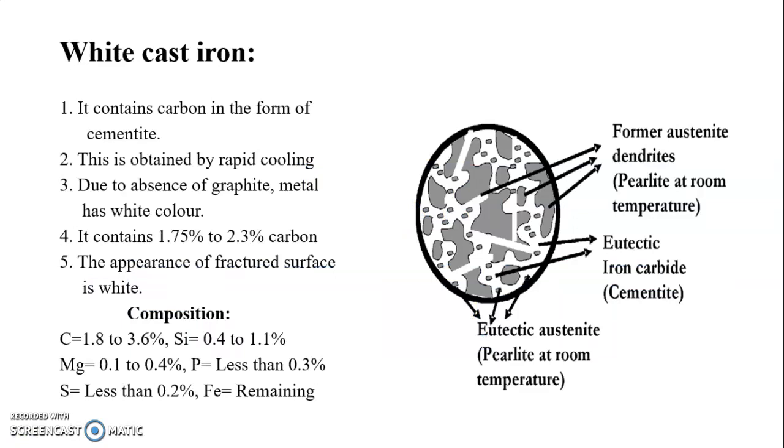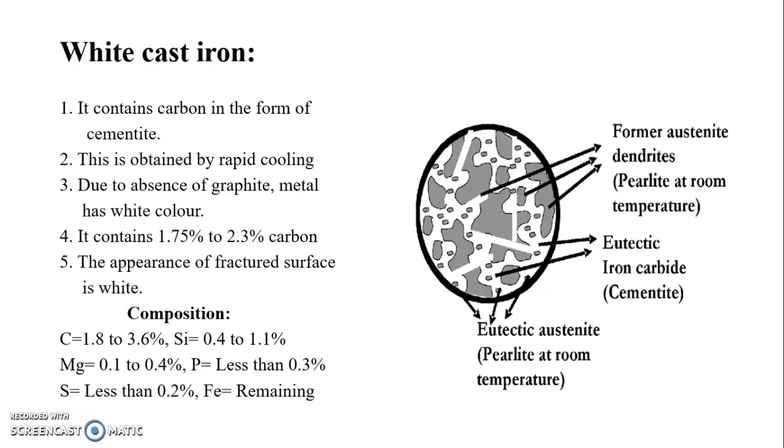First, this is the diagram of the white cast iron. It contains carbon in the form of cementite. This is obtained by rapid cooling. Due to absence of graphite, the metal has white color. It contains 1.75% to 2.3% carbon. The appearance of the fractured surface is white.